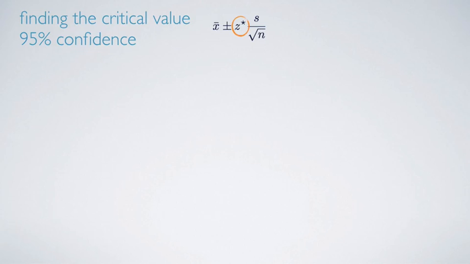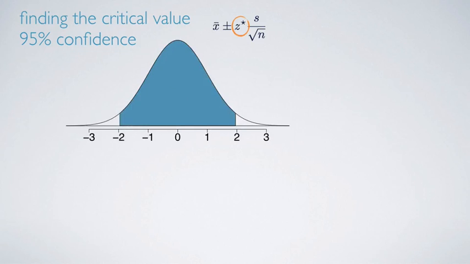Remember that the confidence level refers to the middle of the distribution. So the 95% confidence interval will span the middle 95% of the normal distribution. So let's mark that on the normal curve. And we're basically looking for the cutoff values that mark the middle 95%. We can use a table to find these, but first remember that the tables always give us areas under the curve below a given z-score.